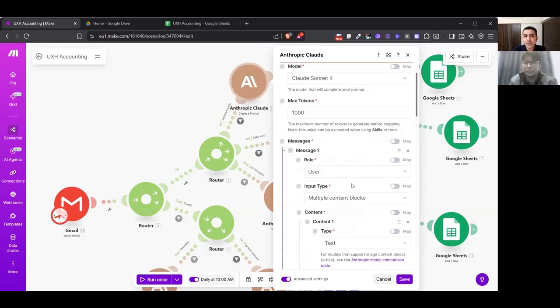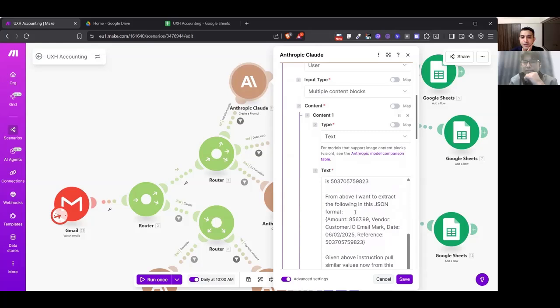Yes, and it's also independent of the tool. We are using Make because we've been using it, but n8n is something that is popular now, or any tool which is workflow based and automated. Zapier, n8n, all will work, based on where your comfort lies. This is a prompt. We've taken examples from earlier emails. What the email body comes as, and I just asked Claude to throw the output in this format: amount, vendor, date, reference. That's it.